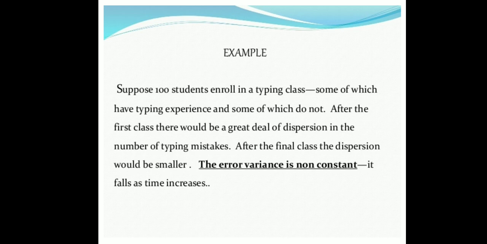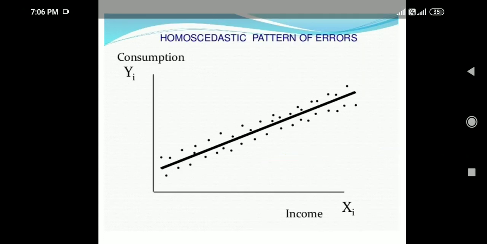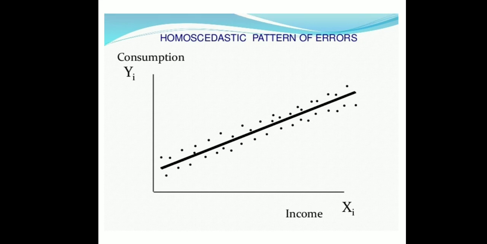After the final class, the dispersion would be smaller, in the sense that the typing error decreases as experience or practice increases.